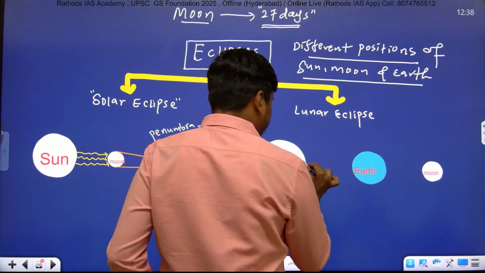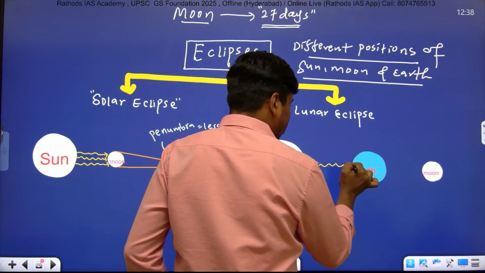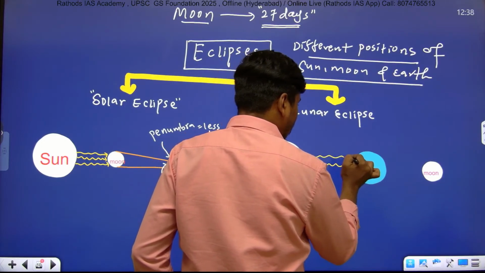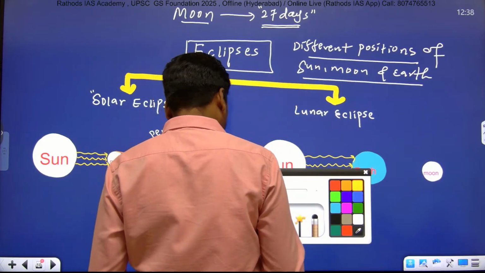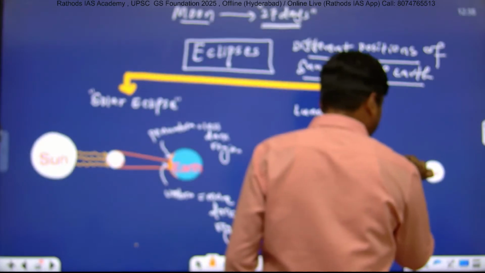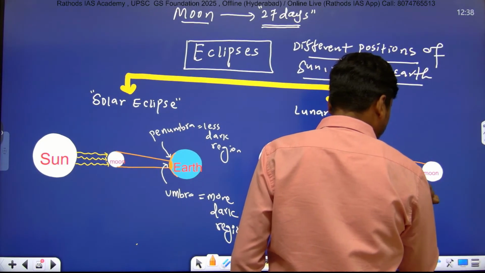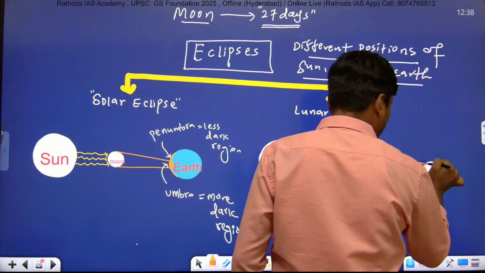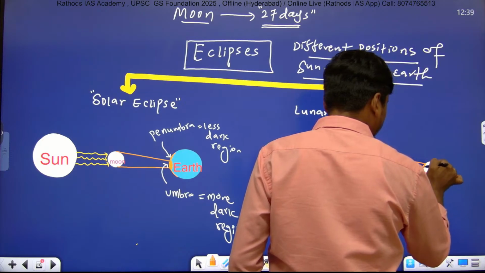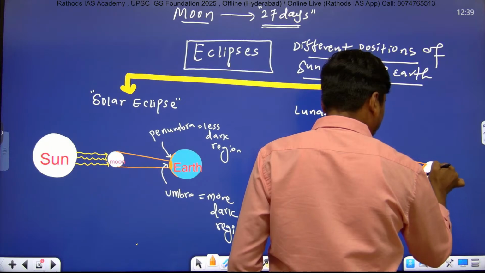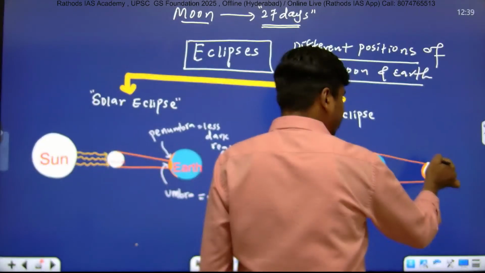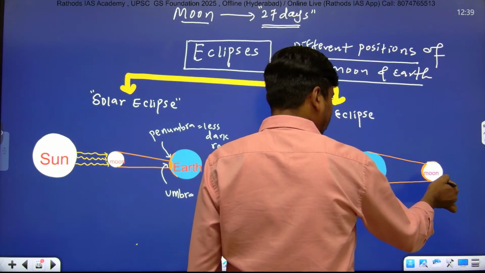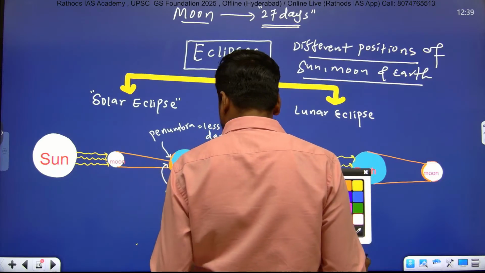Now here sunlight will fall on the surface of earth, and earth's shadow falls on the surface of moon, and maximum portion of the moon will be covered by this shadow. That entire area we call umbra. And the surrounding light dark region is known as penumbra, but the larger area will be the umbra region.